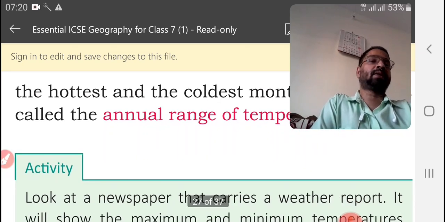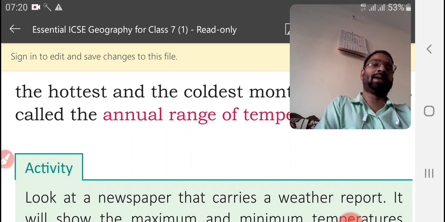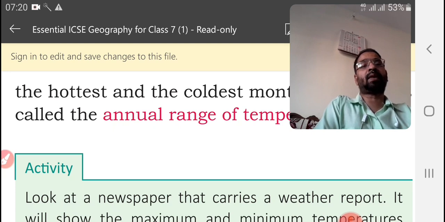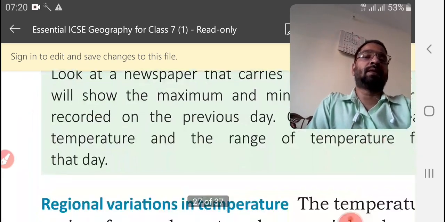And that same thing we did for the daily range of temperature, where we took the maximum and minimum. Then we found the difference. But here, the hottest and coldest, and then we have to find the difference.